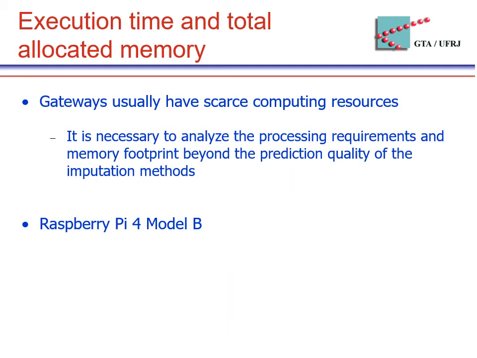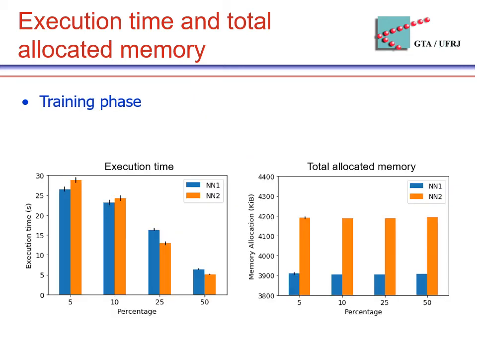Our mechanism aims to work on gateways, which have scarce computing resources. Consequently, it's also necessary to analyze the processing requirements and memory footprint beyond the prediction quality. We measure the execution time and memory utilization in both training and test phases using a Raspberry Pi 4 Model B. In the training phase, we measure the processing time and memory that each neural network model needs to train all attributes using the training set. Here, both neural networks take less than 30 seconds to train and each less than 402,000 kilobytes of allocated memory.